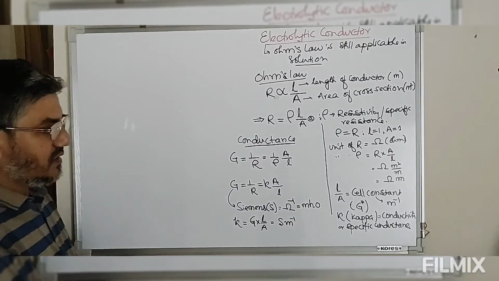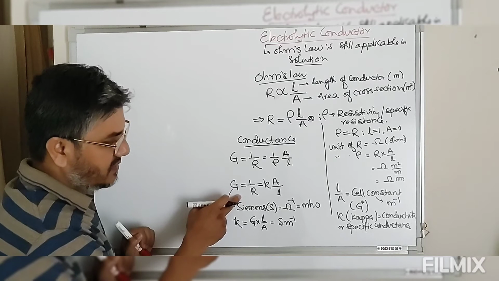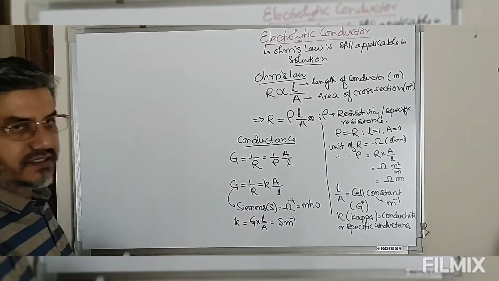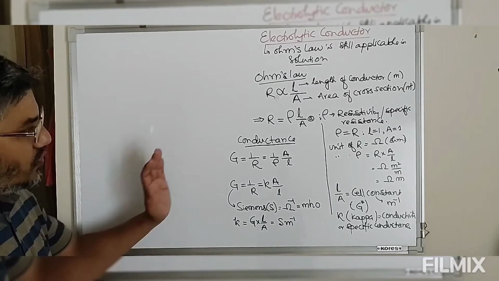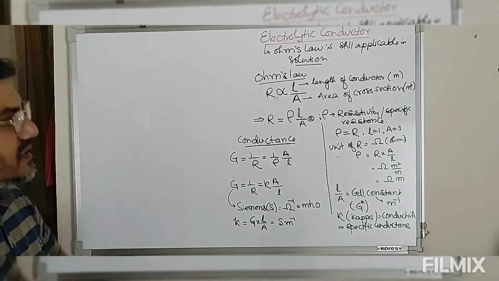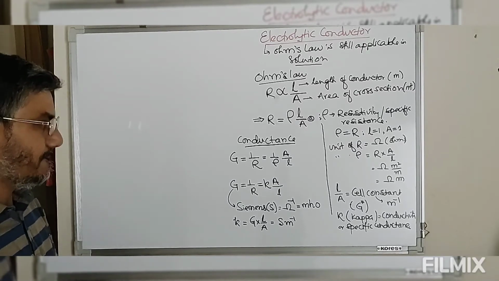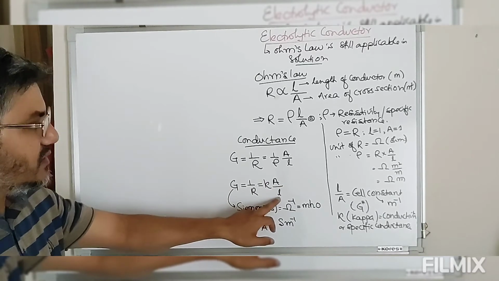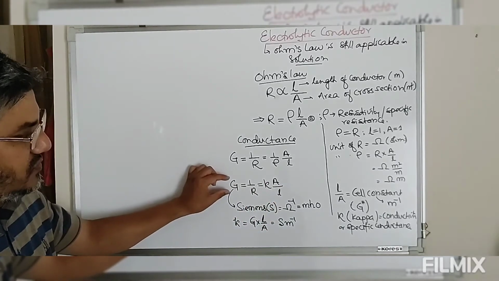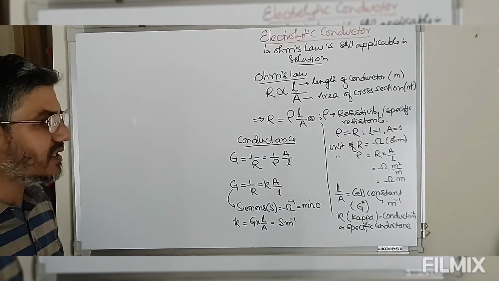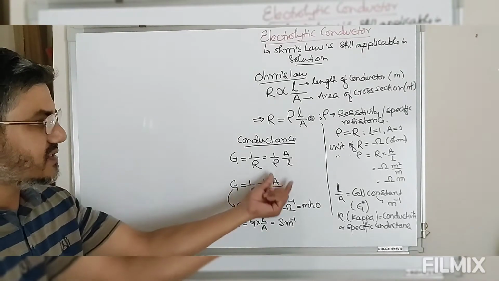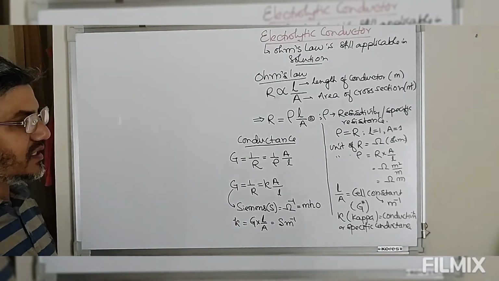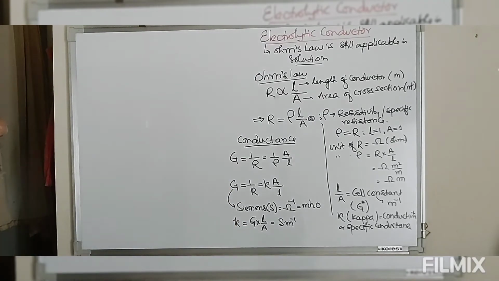So this is the unit of kappa, the specific conductance. Now we can measure the area of cross section, the length of the conductor, and the conductance. So once we have this, we can get the specific conductance, or if the specific conductance and L by A are given, then we can find G, the conductance of the solution.